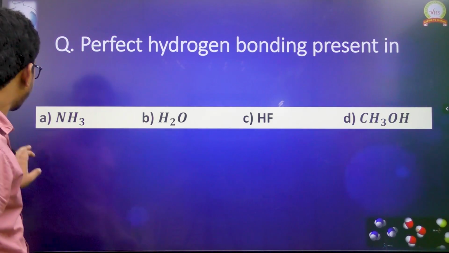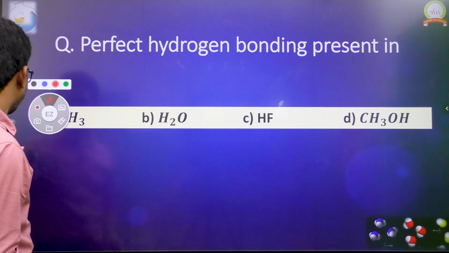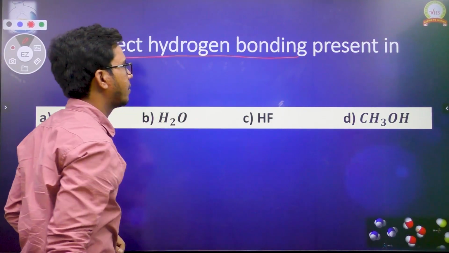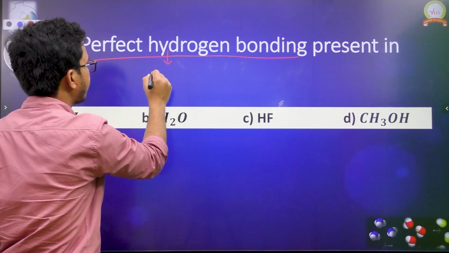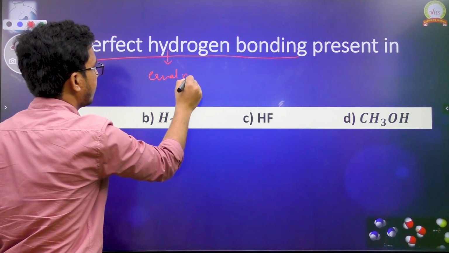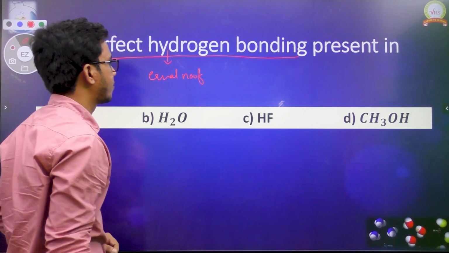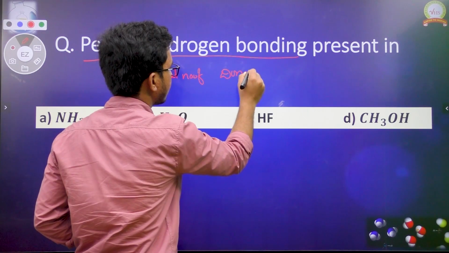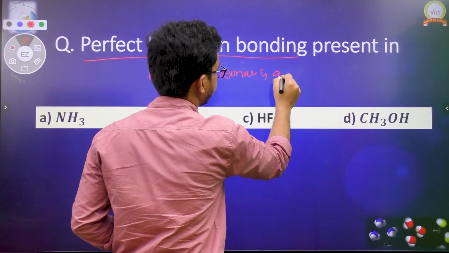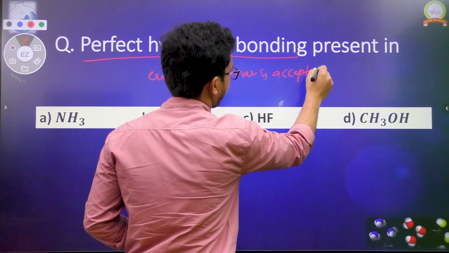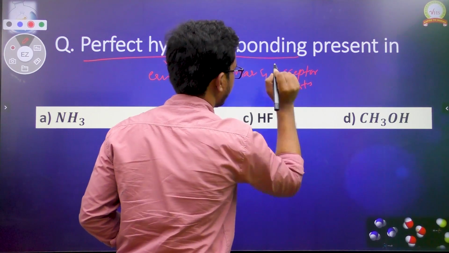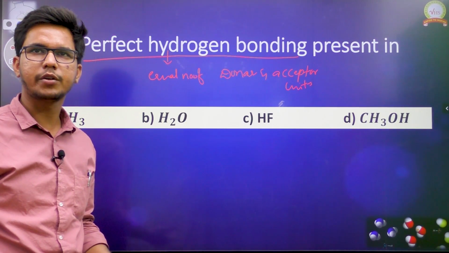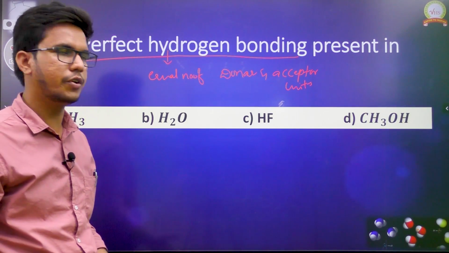You wouldn't have heard of this term, right? The perfect hydrogen bonding. The perfect hydrogen bonding means an equal number of donor and acceptor units. We know donor units means hydrogen connected to the more electronegative atom. Acceptor units are nothing but the lone pairs on the electronegative atom. We know this one, right?